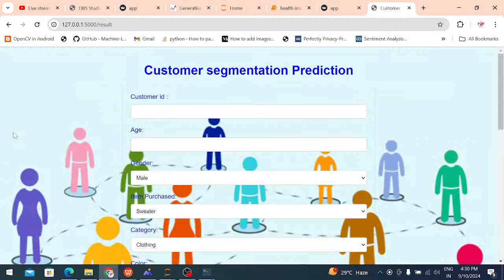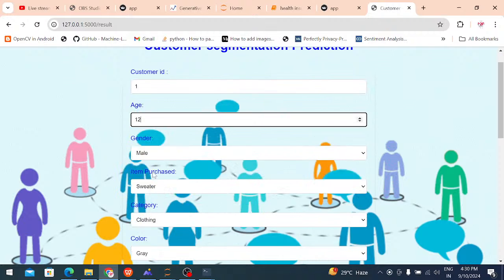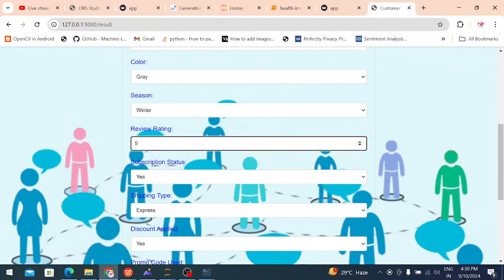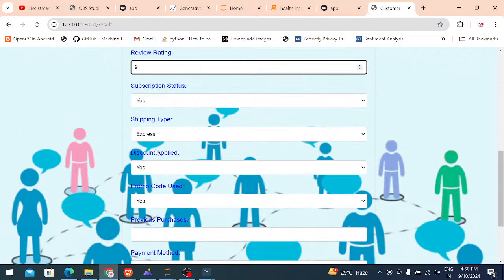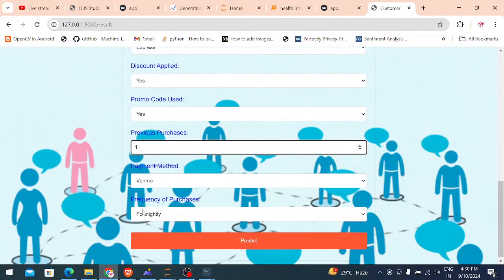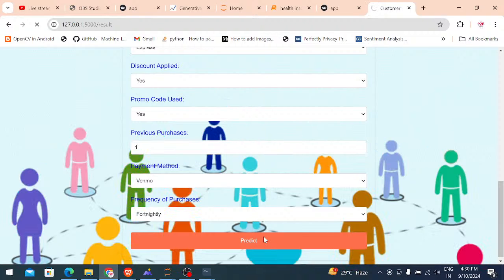In the result we are using customer ID. Customer segmentation means we identify the ID and age. I am entering one age, like 20 or 12, male or female, status, whatever. Review rating, how much you are giving, 5 or 9, however much you want to give. Previously how many items were purchased, I am giving one. Click the print button and it shows the output.